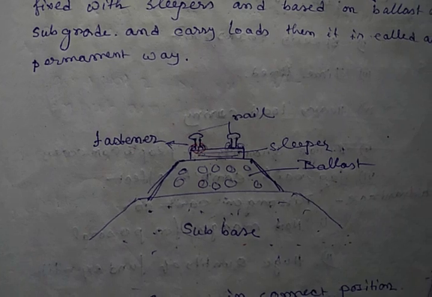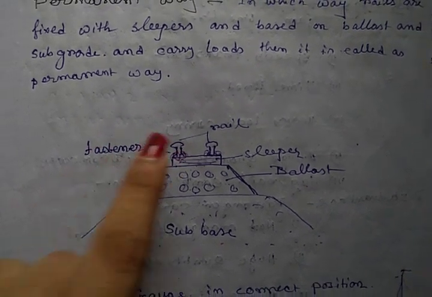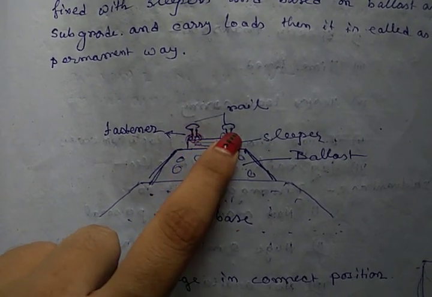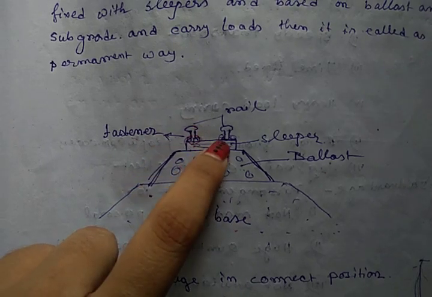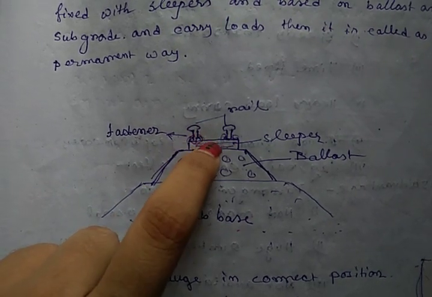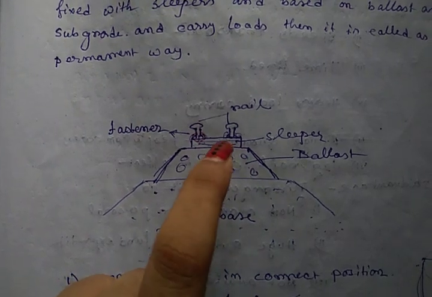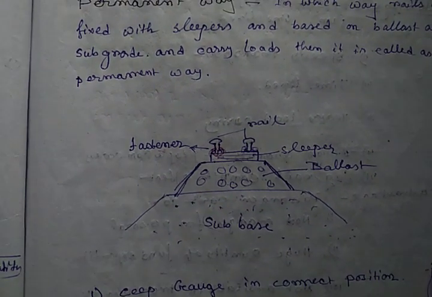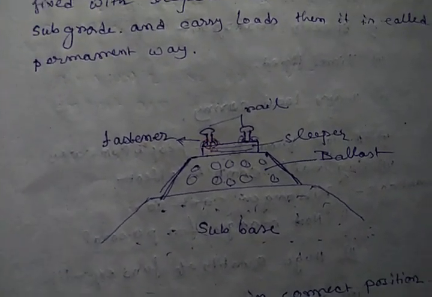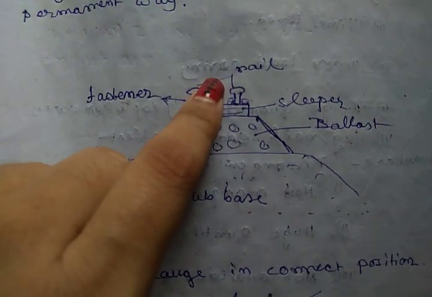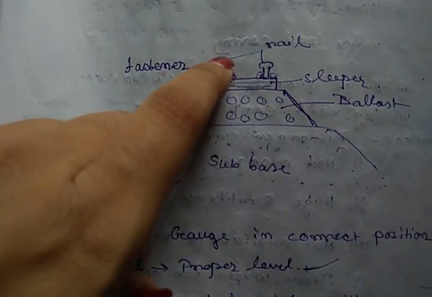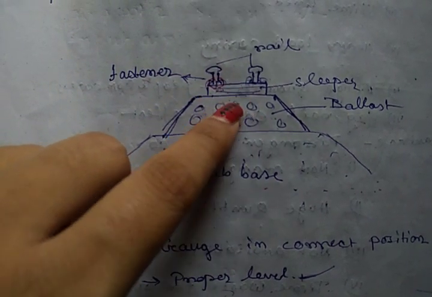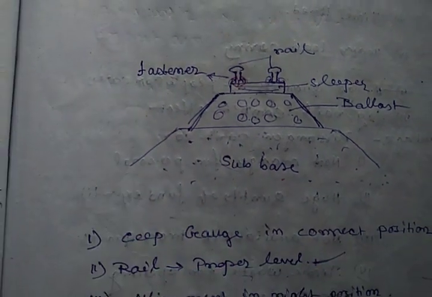This is a picture of permanent way. These are rails, and this is our fixture and fastening. By this fixture and fastening, rails are fixed with or held to these sleepers, and these are held by the ballast, and the ballast is laid on the subbase. The loads come from our train to the rail, then from rail to sleeper, sleeper to ballast, and ballast to subgrade, our ground surface.